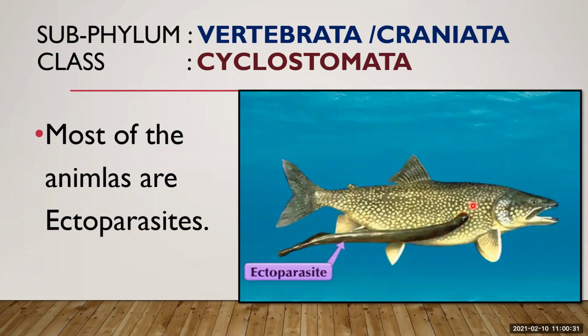See here, this ectoparasite, cyclostomata, is attaching itself to the other big fish for nutrition. So this cyclostomata is an ectoparasite. Why is it an ectoparasite? Because it is attaching itself to the other organism for nutrition. It attaches itself with the help of a sucker and sucks the blood and other nutrients from that particular organism for its own development. So cyclostomata, most of these animals are ectoparasites. Got this much?